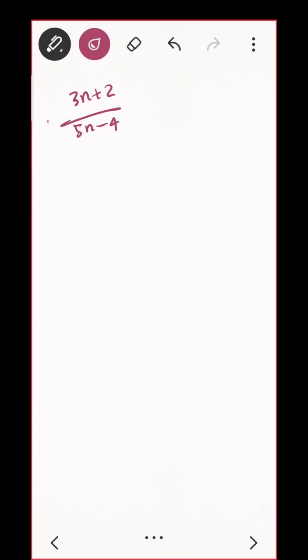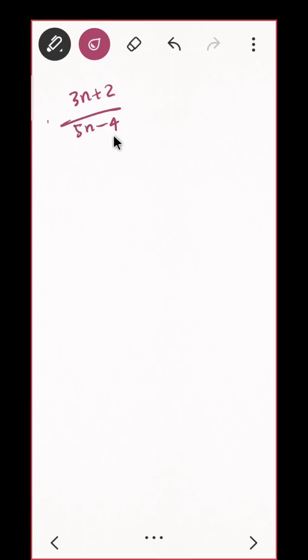Yes, anyone? Converge to which value? 3/5. बाकी लोग, do you agree? Do you agree? How will you do that?